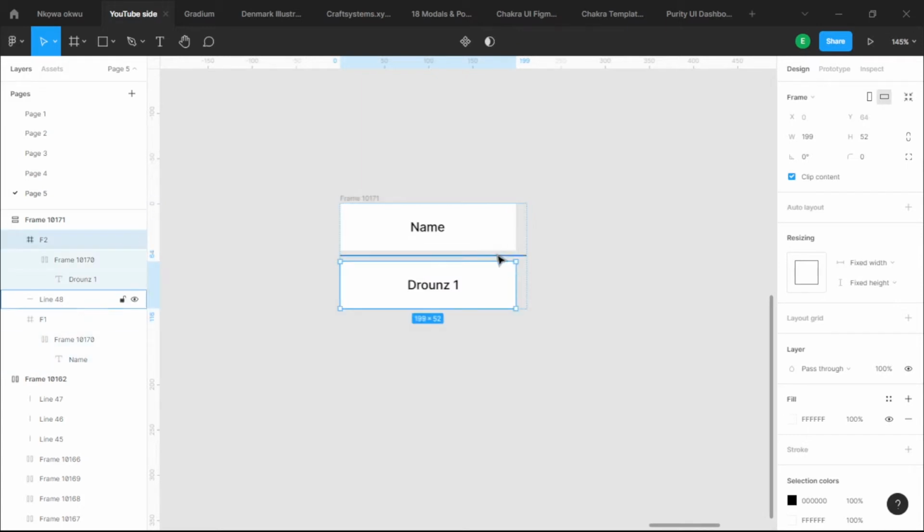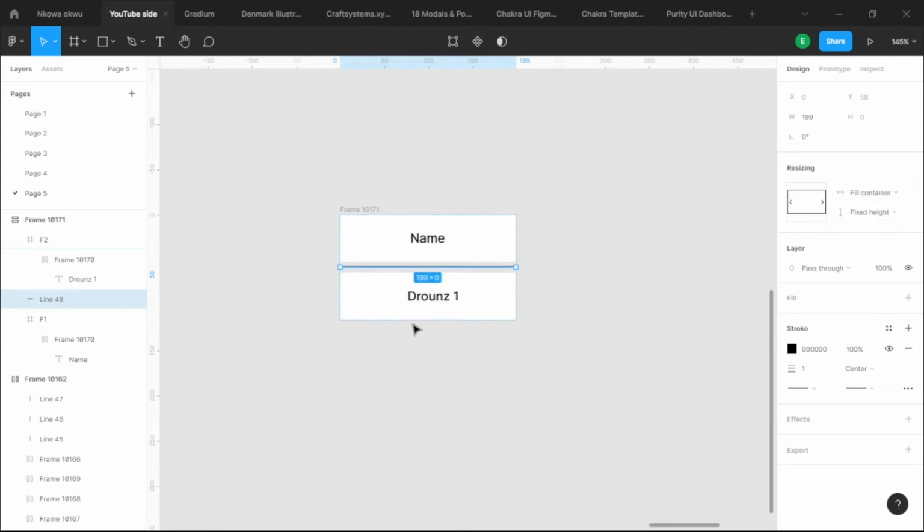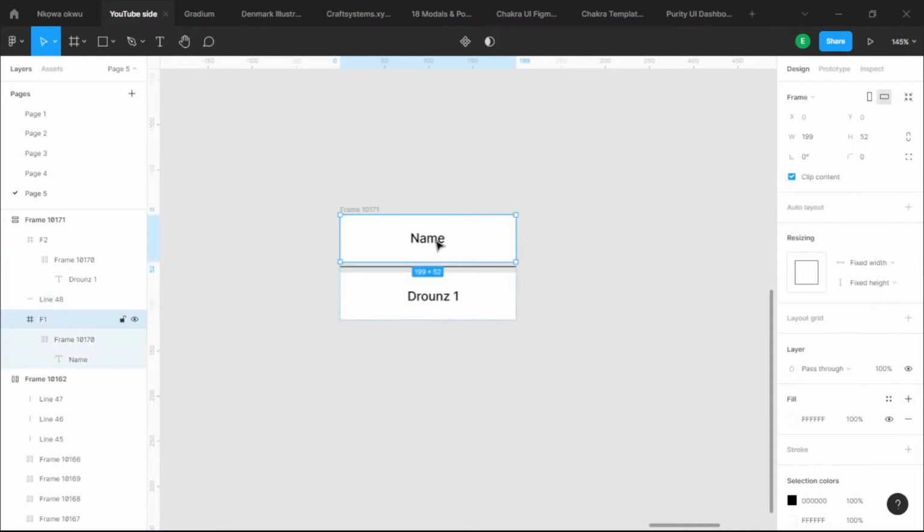To solve that problem, I'm going to make the line a fill container. Now what this does is that as the line is a fill container, it's going to fill the container that is there. Since this is a fixed width, it's going to remain what it is, and it's going to take the shape of the container. Fill container basically, I'm using water to describe it. Water can take the form of a fill container functionality. If you pour water inside a cup, it becomes a cup, and any other thing. So that's exactly what fill container is.